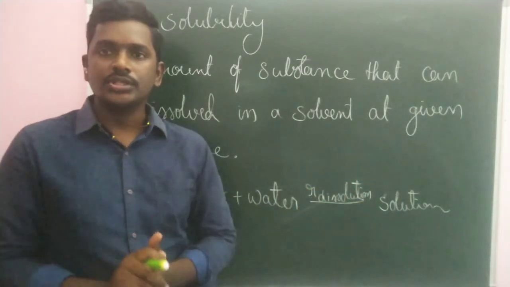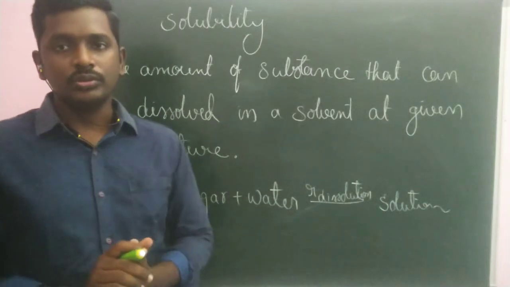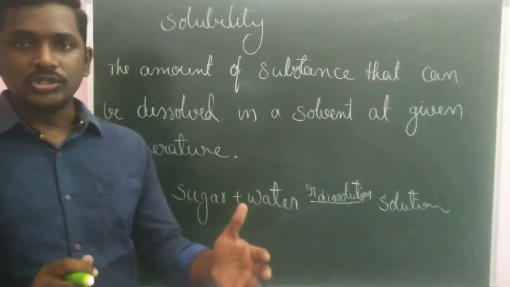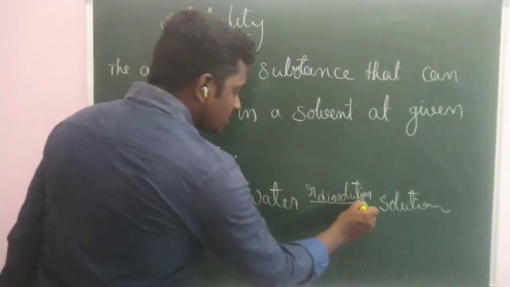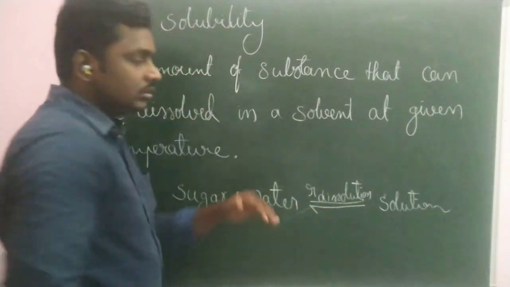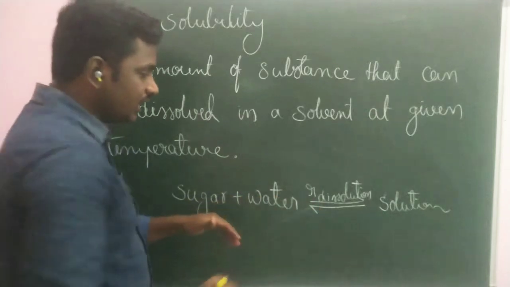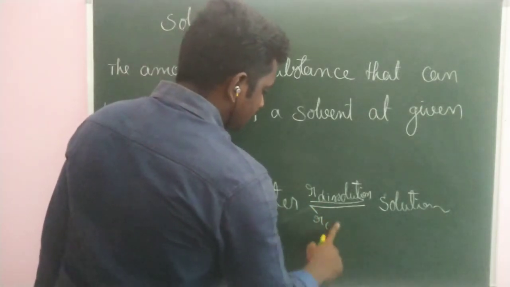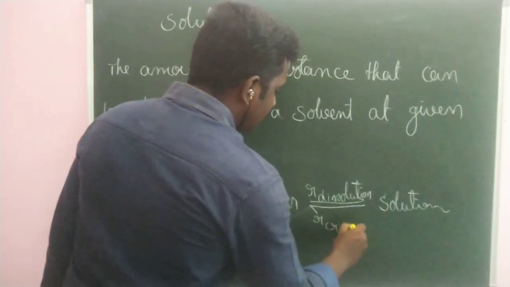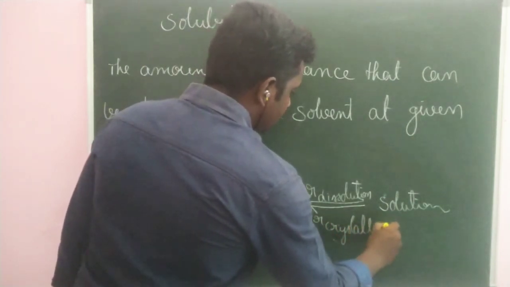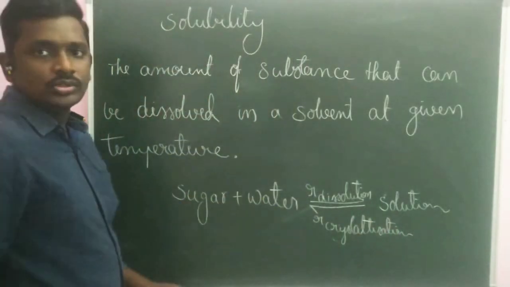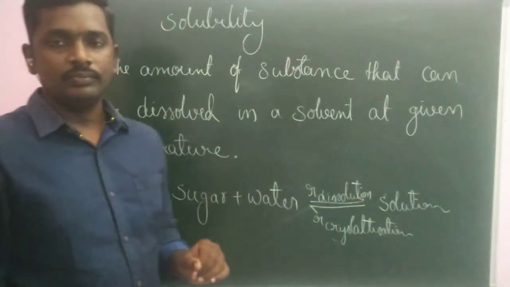So what is saturation? It is the maximum amount of solute that can be added to a solvent, which is its saturation limit. Beyond this saturation limit, recrystallization or crystallization will take place. The solution will decompose back into sugar and water. So it is a state of equilibrium.